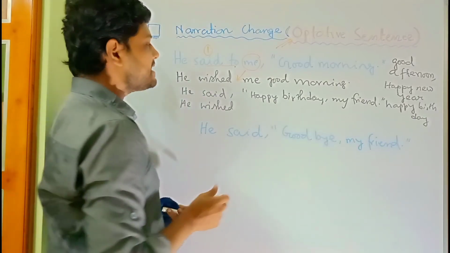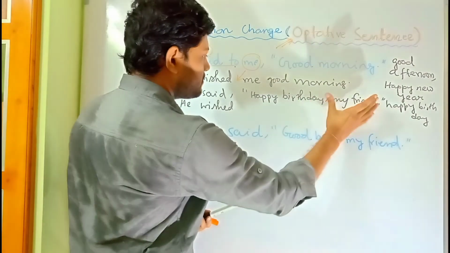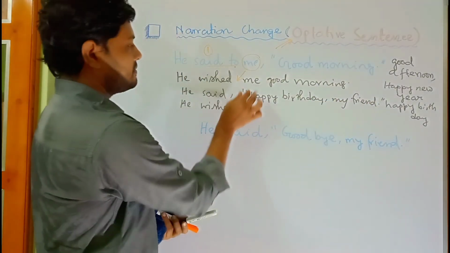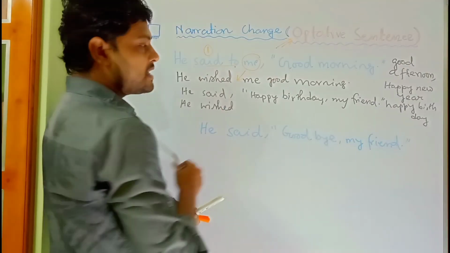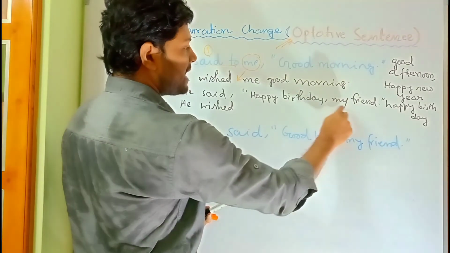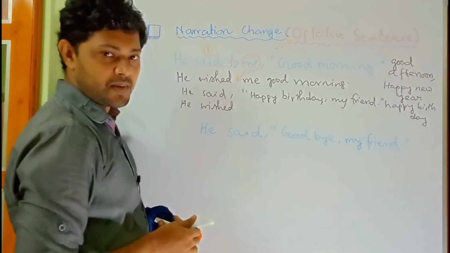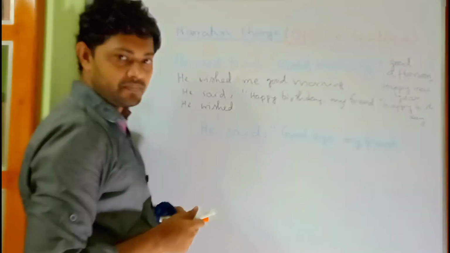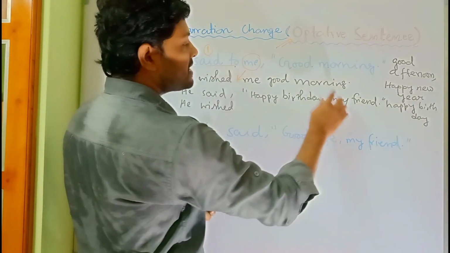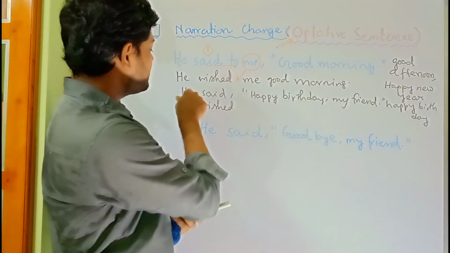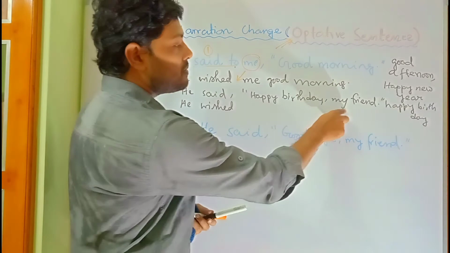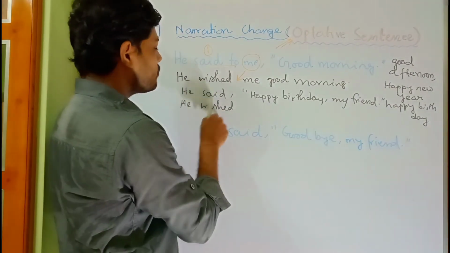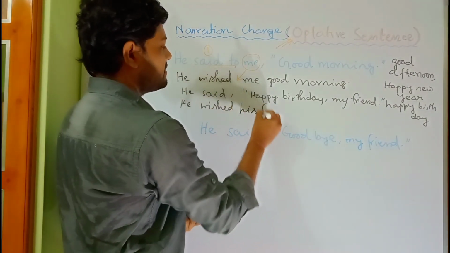The first is we can take my friend out here in place of the narrative. So my means first person, that means he is the narrator. So my will be changed into third person, his. So he wished his friend.